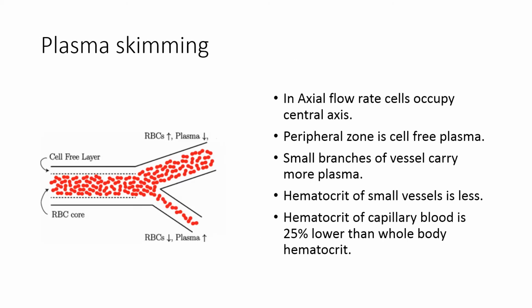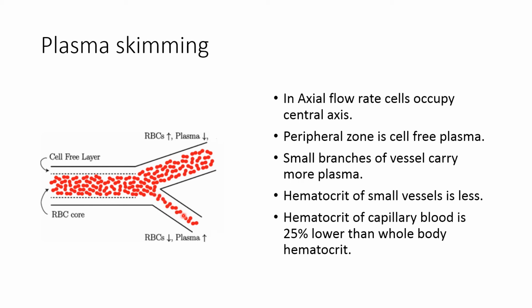Plasma skimming. With the increase in the flow rate, RBCs occupy the central axis in the vessel. Because all the cells occupy the central axis, the peripheral zone is cell-free plasma. So cell-free plasma is in contact with the vessel wall, and it provides less resistance or internal friction. So at a high flow rate, viscosity decreases.